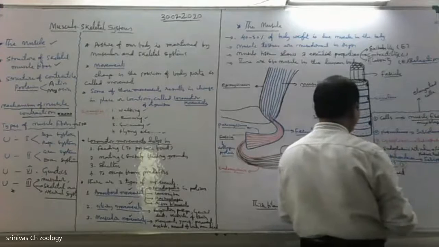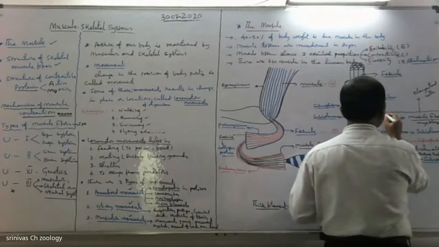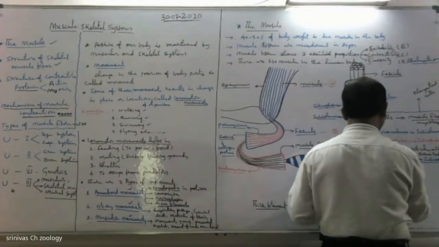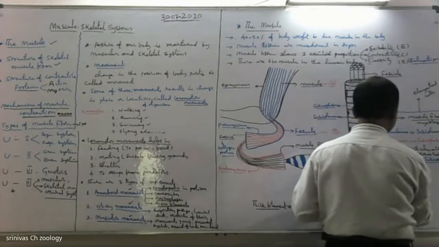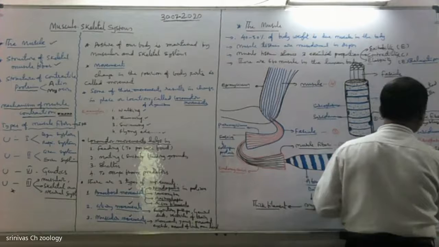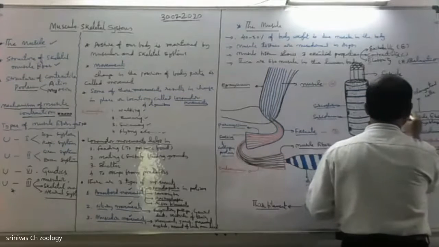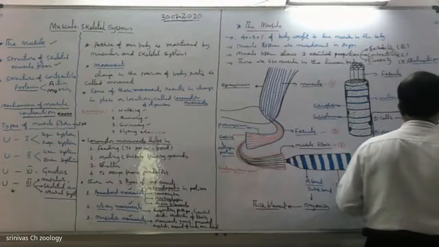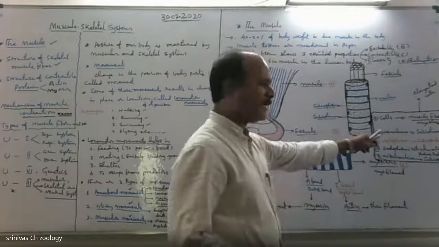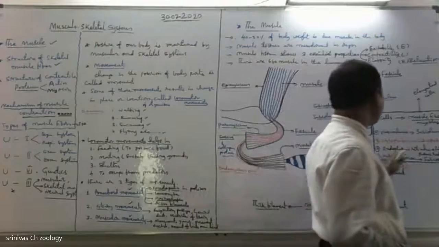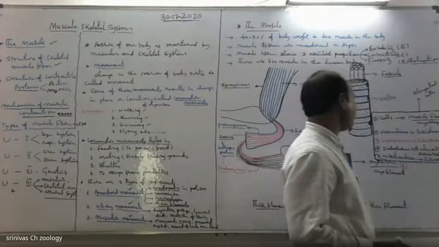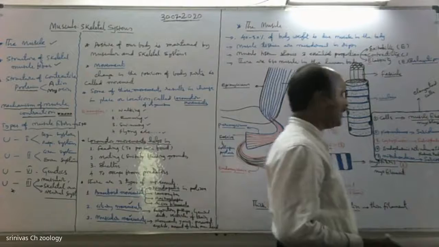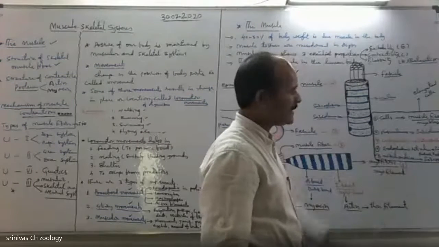The cells of muscle tissue are called muscle fibers or myoblasts, which are elongated cells. The cytoplasm is called sarcoplasm. The endoplasmic reticulum is called sarcoplasmic reticulum. The mitochondria are called sarcosome.